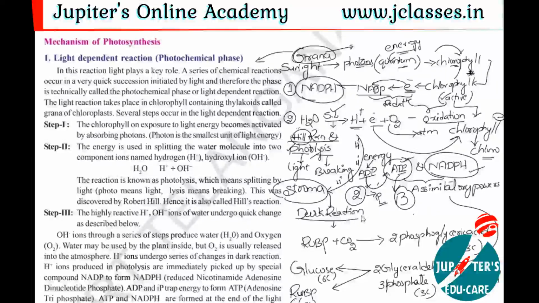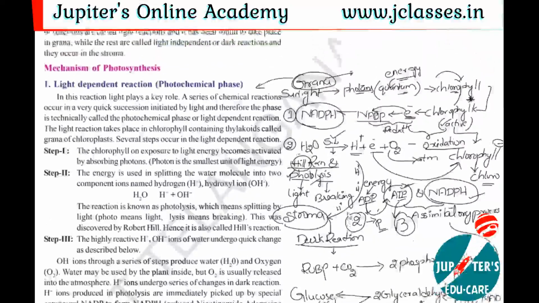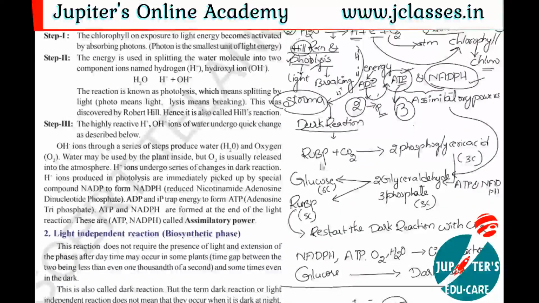Right, let us see the dark reaction. In this dark reaction, here you can see RuBP. This RuBP is an enzyme. Already I told you stroma is the site where the enzymatic reactions occur, because a large number of enzymes are present in this stroma that help in the formation of glucose. One of the enzymes is RuBP, ribulose 1,5-bisphosphate. This RuBP reacts with carbon dioxide. Then there is a formation of two molecules of phosphoglyceric acid. This is also called PGA, phosphoglyceric acid.